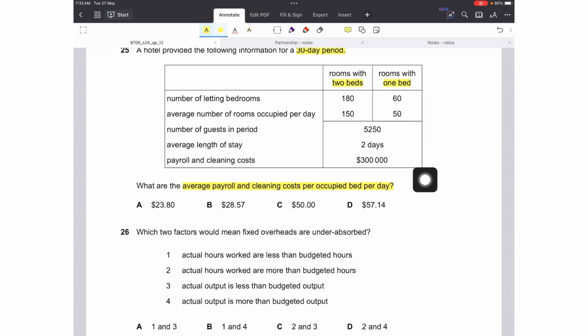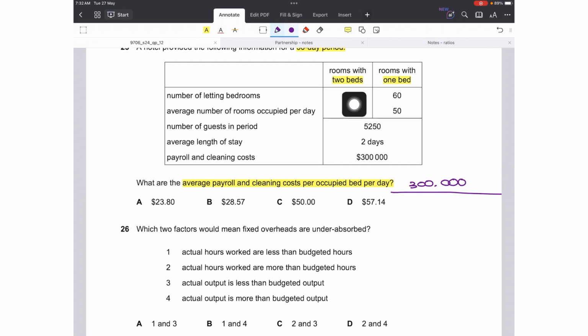Now we have to use some calculation to find the answer, and the calculation is hidden in the question itself. First of all, we have to divide $300,000 of cost by something. What is that something? That will be in two parts, because we have two categories, rooms with 2 beds and rooms with 1 bed.